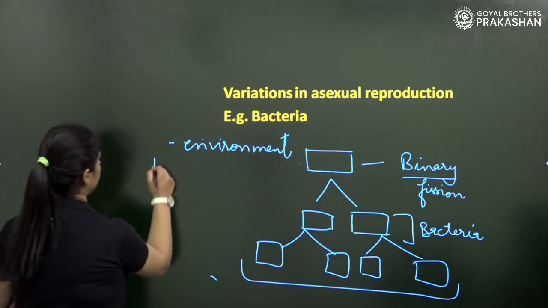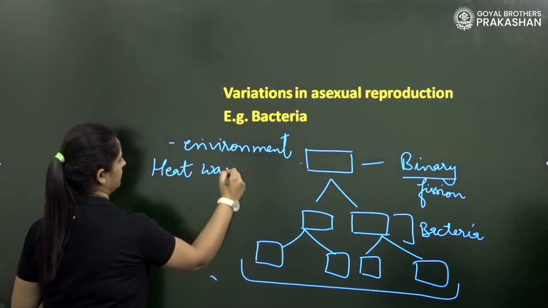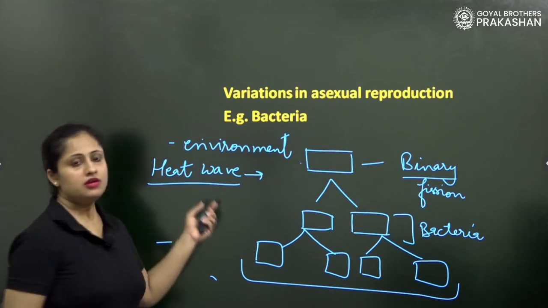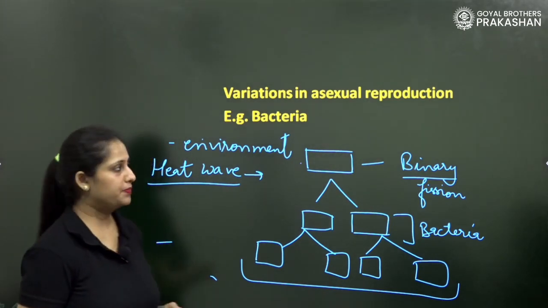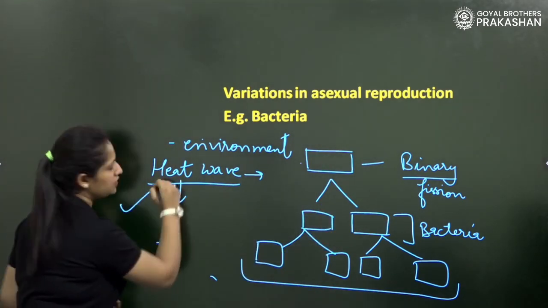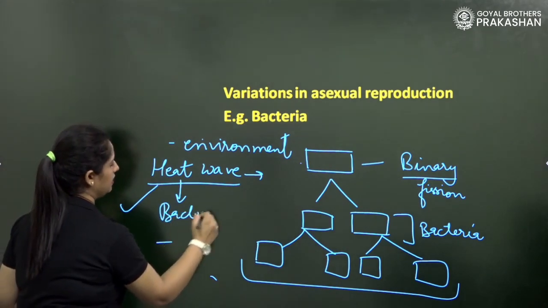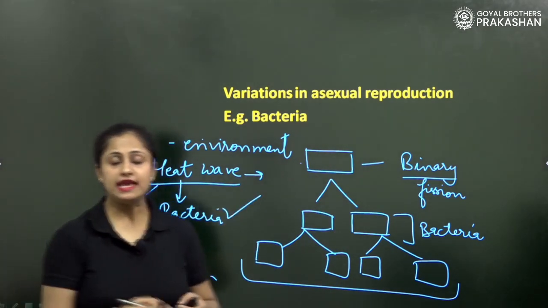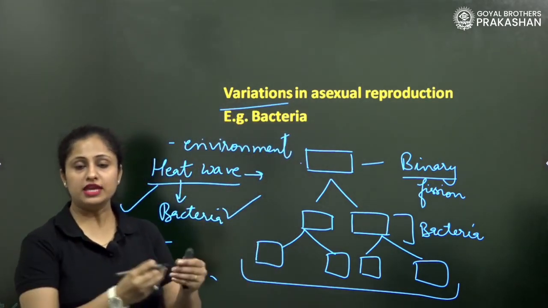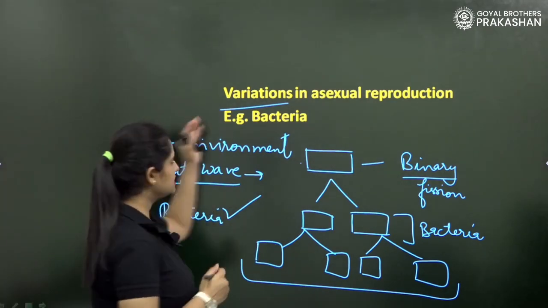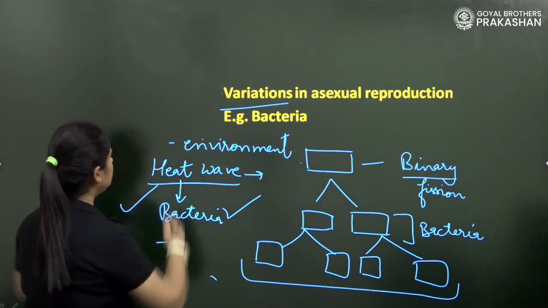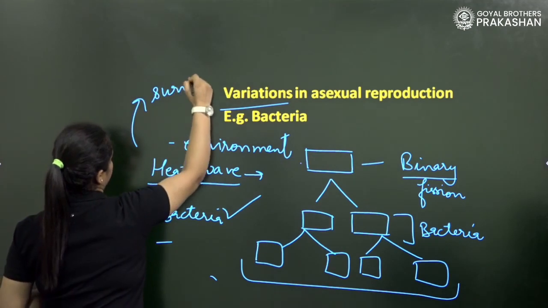For example, during the heat wave, this is the harsh condition in which not all organisms can survive. So out of these bacteria, during the heat wave, those bacteria can survive which exhibit the genes of variation, because that variation leads to the changes in the bacteria that enable them to survive in the environment.